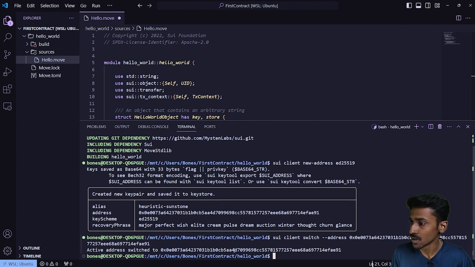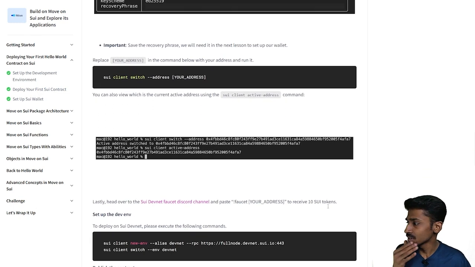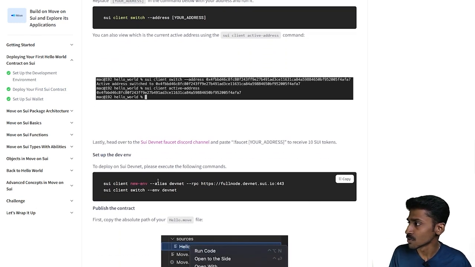Let's press enter. And it would go in and say that the active address has been switched to the address that we have provided it with. Now, before we go in and deploy our smart contract on the Sui DevNet, we're going to be needing some fake coins, all right? Because we're not putting it out in the mainnet, we're doing it on the DevNet.